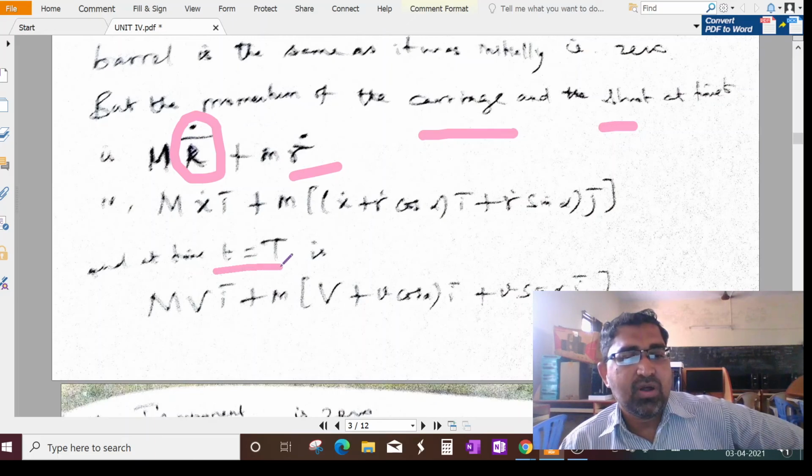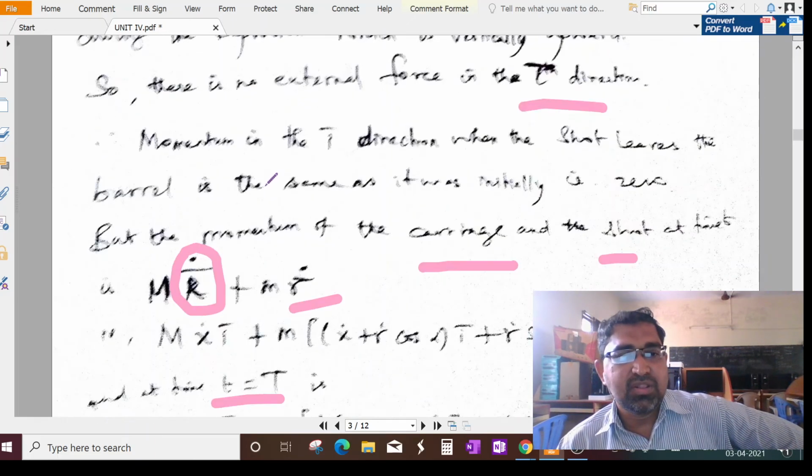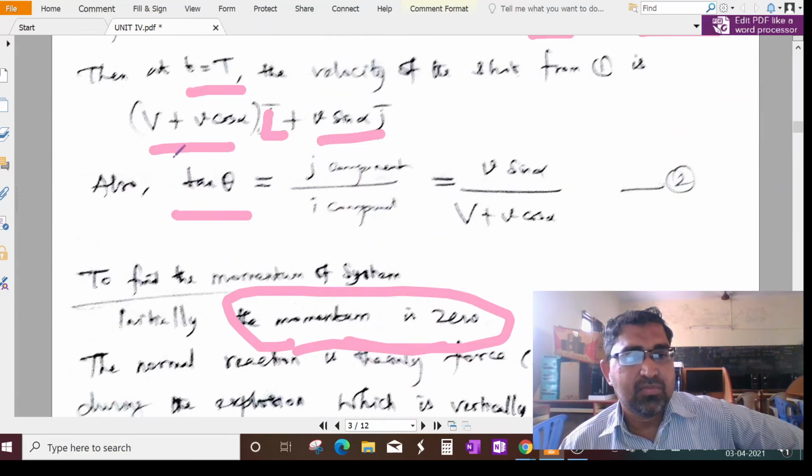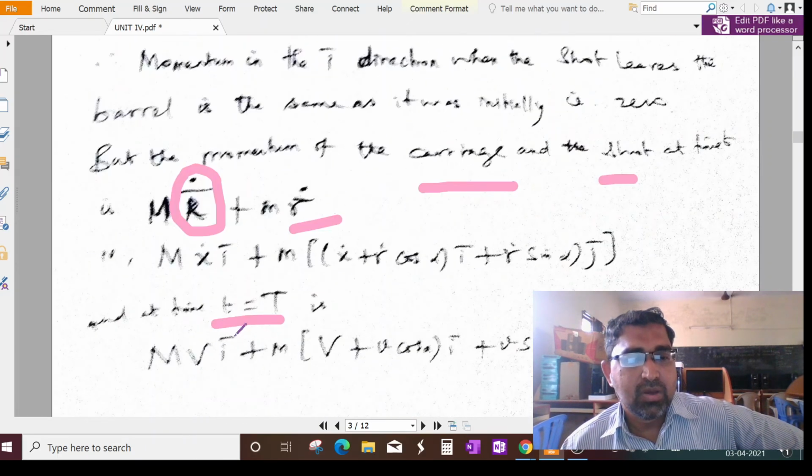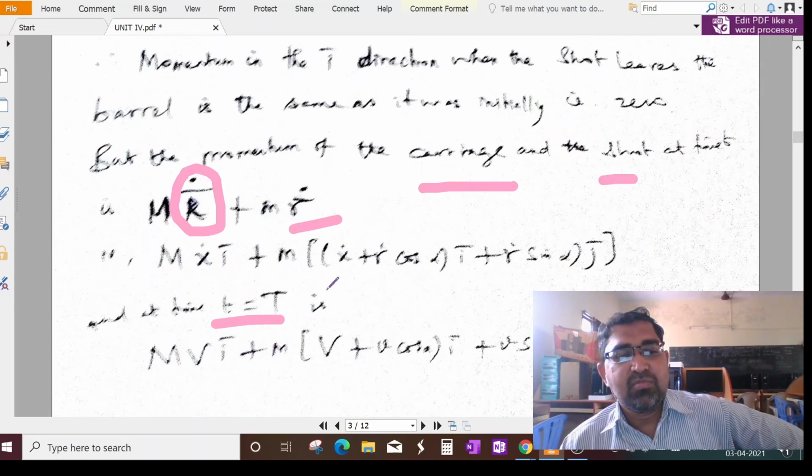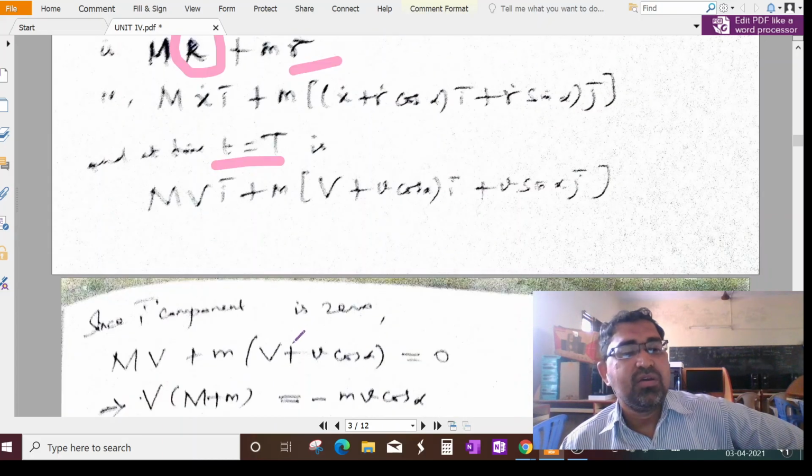Now for the particular time small t equal to capital T, everything will be changed in terms of V and small v. So this will be M capital V I vector plus m, capital V plus small v cos alpha I vector, plus small v sin alpha j vector.